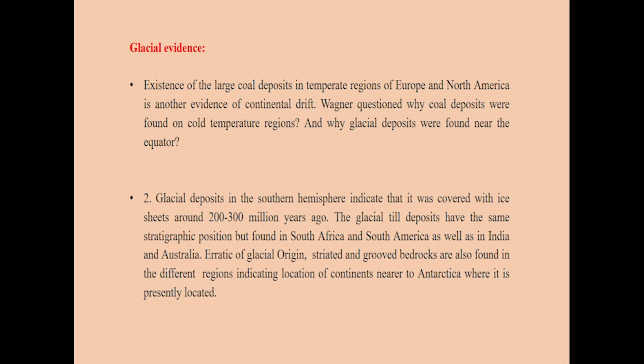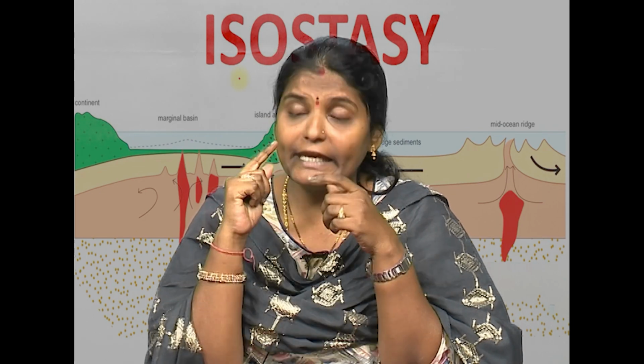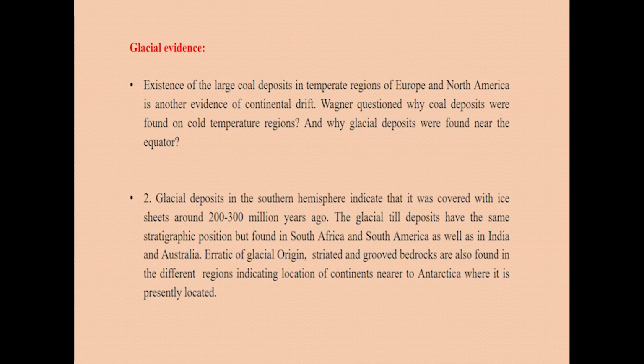Wegener questioned why coal deposits were found in the cold temperate regions and why glacial deposits were found near the equator, which is a true statement. The glacial deposits in the southern hemisphere indicate that it was covered with ice sheets around 200 to 300 million years ago. The glacial till deposits have the same stratigraphic position but are found in South Africa and South America as well as in India and Australia.